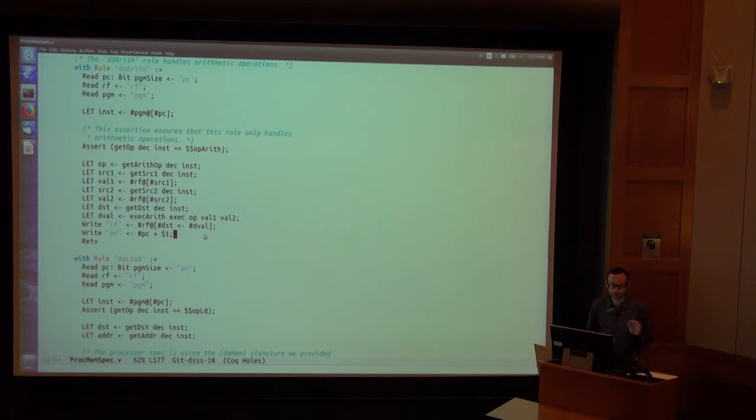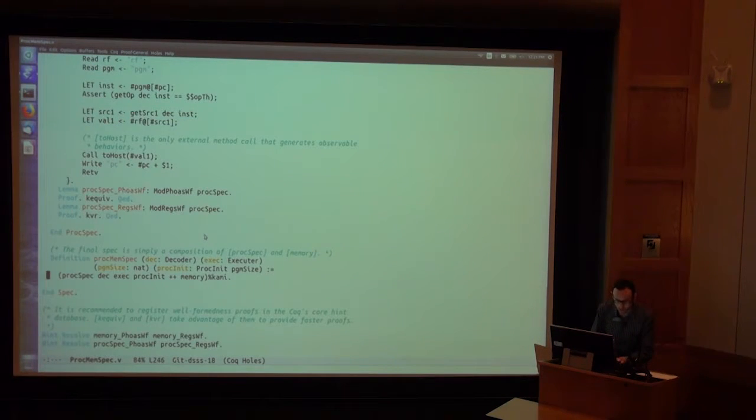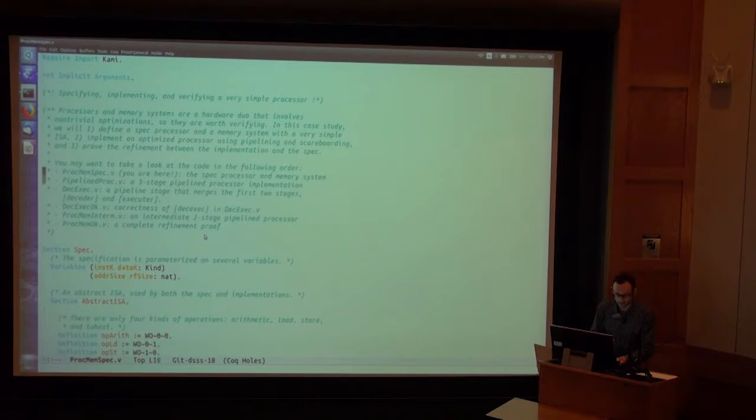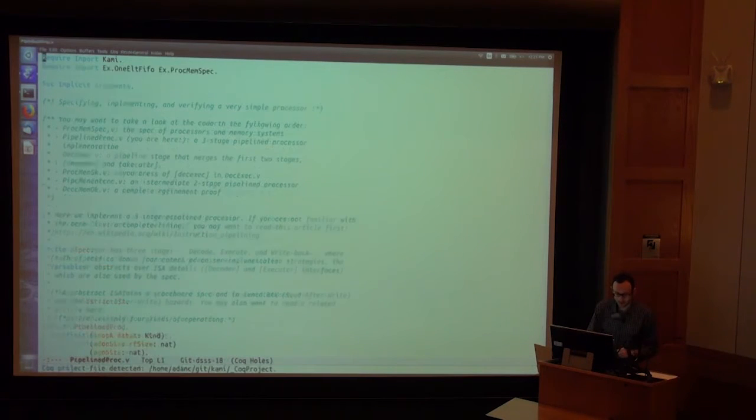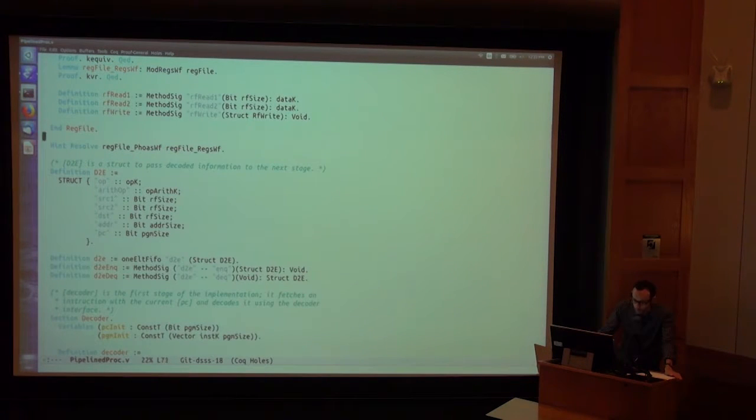And the other parts are pretty similar. I think that's mostly what I want to show. We put the processor specification that I just showed together with the memory. That's the full system. So then we have our actual implementation, which has the register file abstracted into a module.